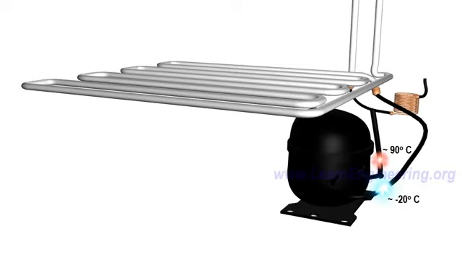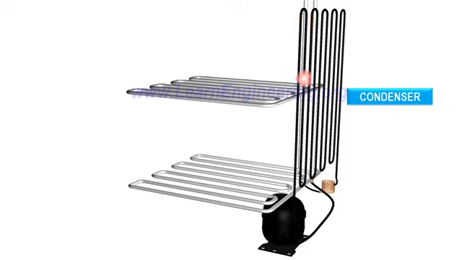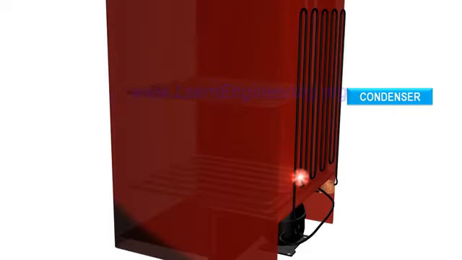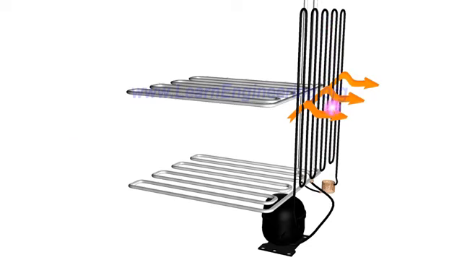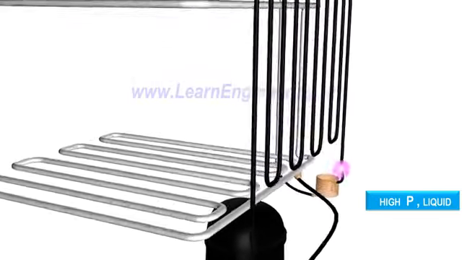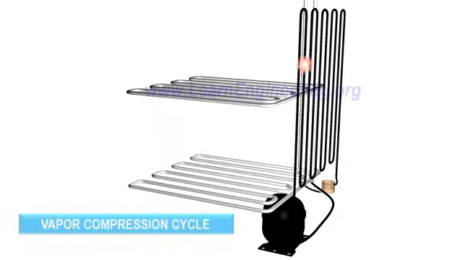To convert it to liquid state, we are introducing another heat exchanger. This heat exchanger is fitted outside refrigerator, so it will liberate heat to the surroundings. Vapor will get condensed to liquid, and temperature will come down to normal level. So the refrigerant is back to its initial state again, high-pressure liquid. We can repeat this cycle over and over for continuous refrigeration. This cycle is known as vapor compression cycle.